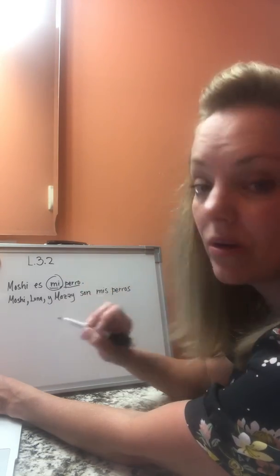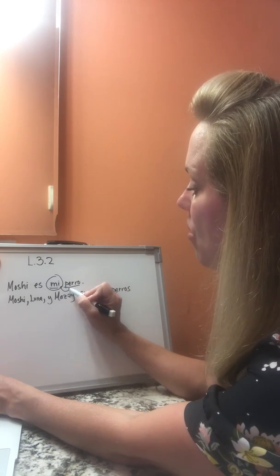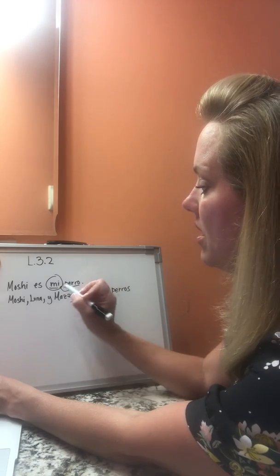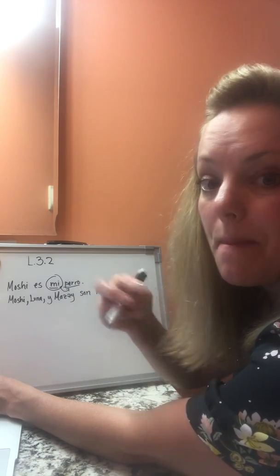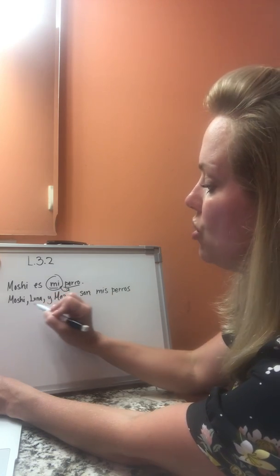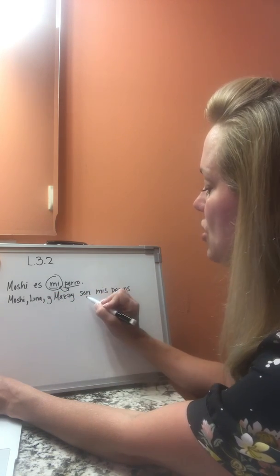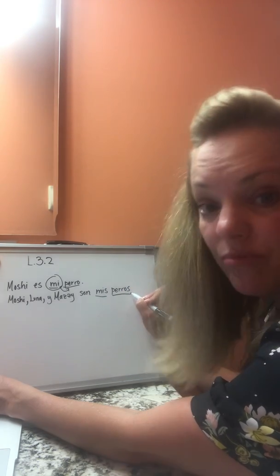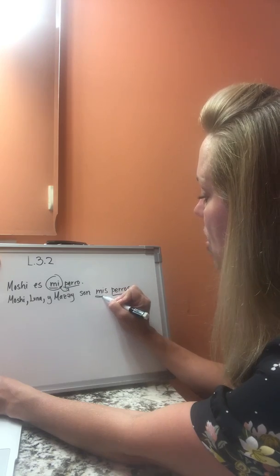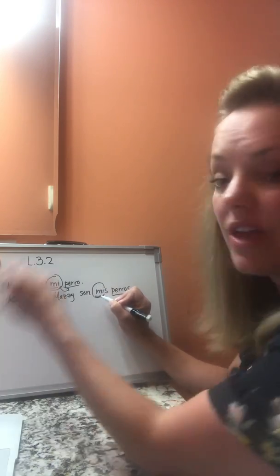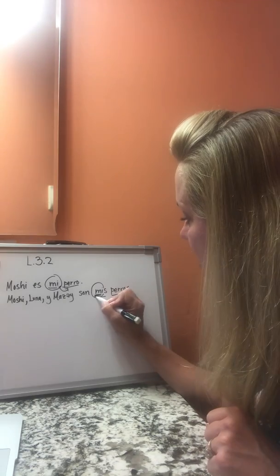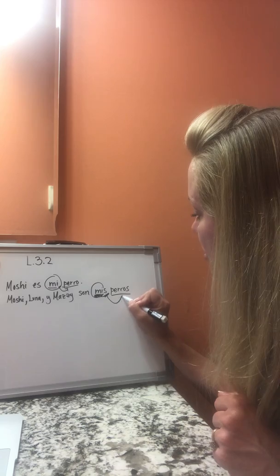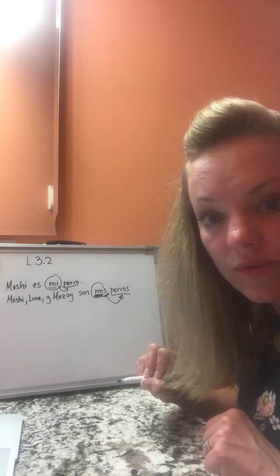The last part, or lack thereof, is determined by what it is that you own or you possess, okay? So one dog, there's no S. Moshi es mi perro, okay? Moshi, Luna y Mazzy son mis perros, okay? I have more than one dog, okay? Who owns them? I do, okay? So the first part of this word right here, determined by who has ownership. The last part of the word is determined by what it is that you own, okay?